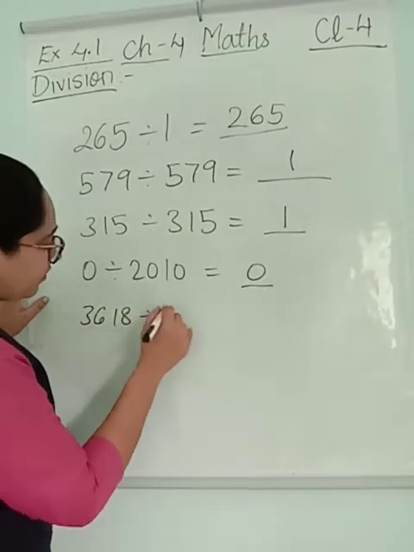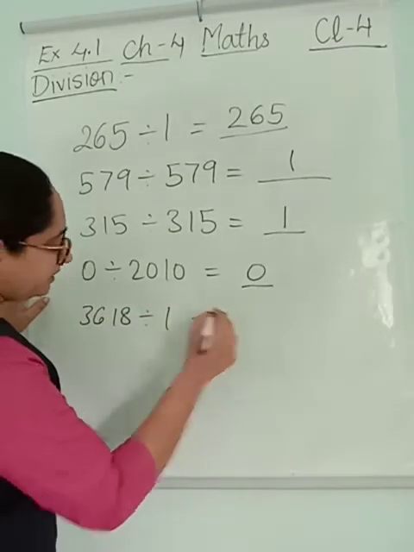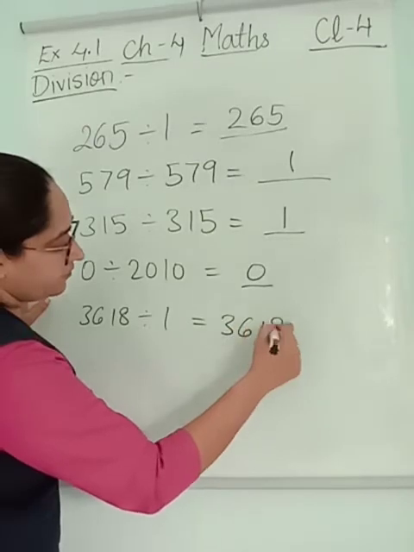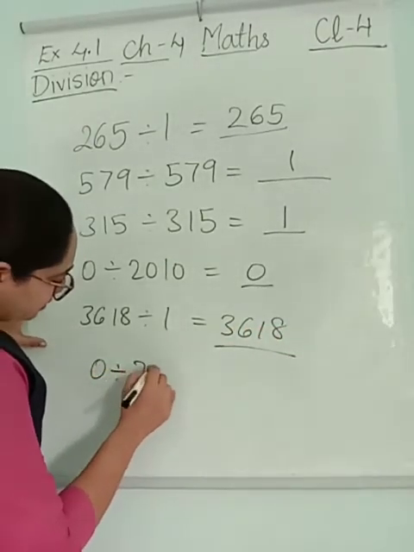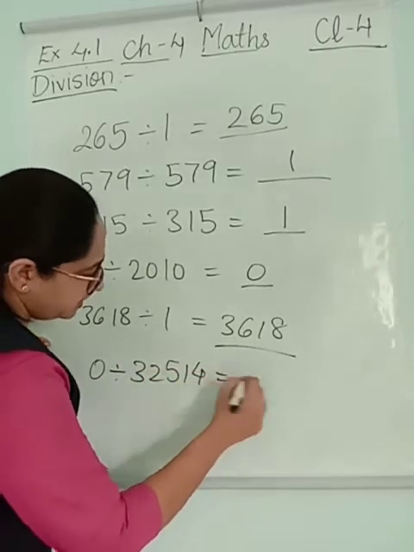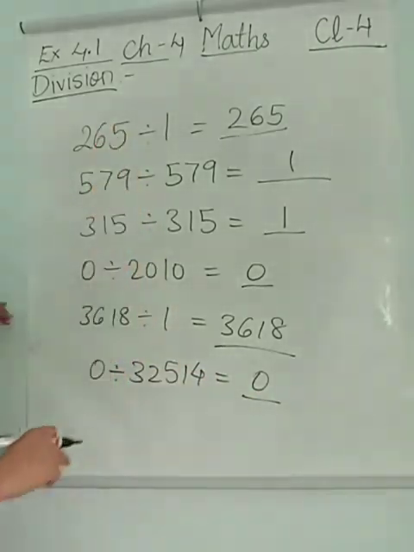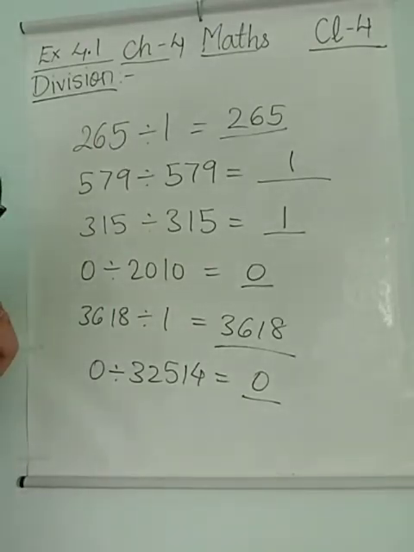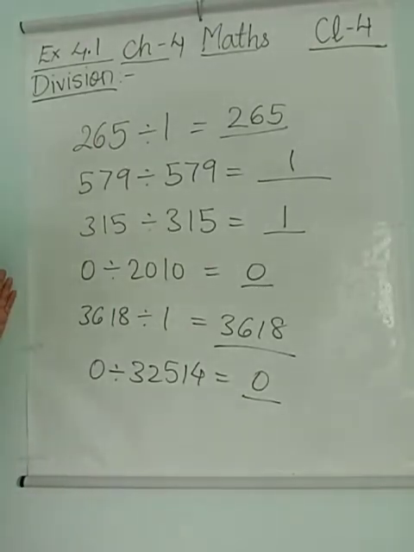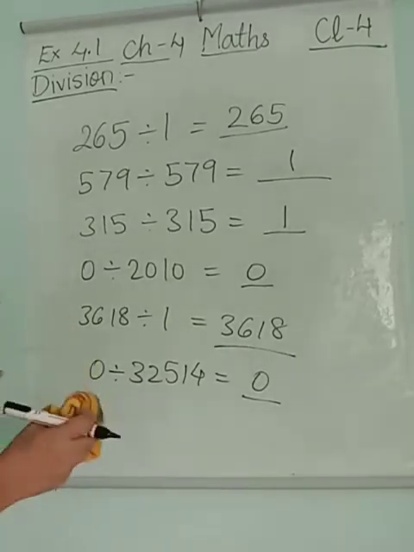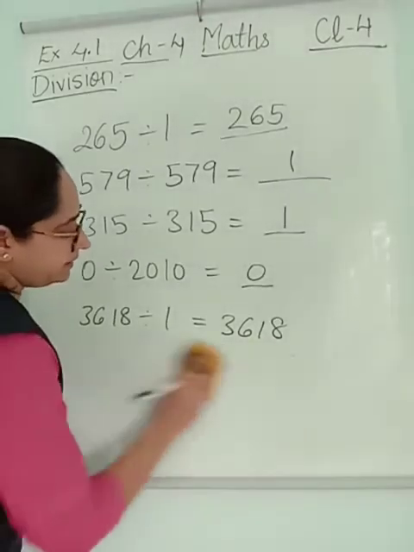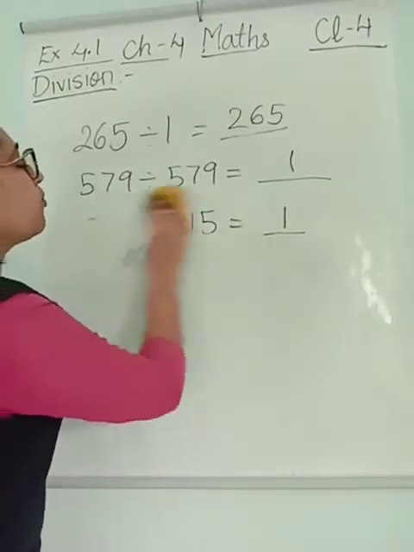3618 divided by 1. Any number divided by 1? Same number itself. 0 divided by any number? Answer is 0. So this is your exercise 4.1 which we have solved according to the properties that we learned. So this is your first exercise. Very easy, isn't it? So you can copy this down in your notebooks and finish off your exercise 4.1.